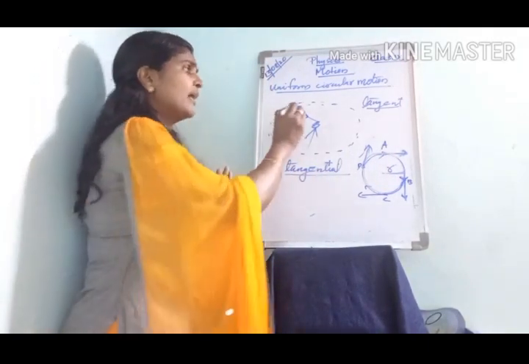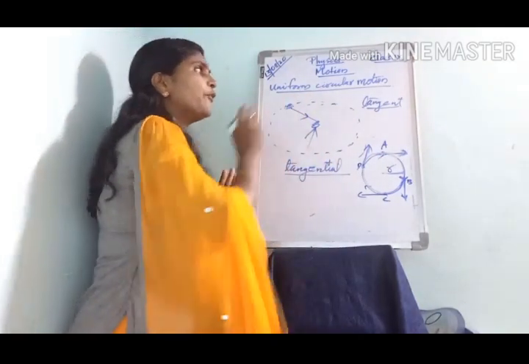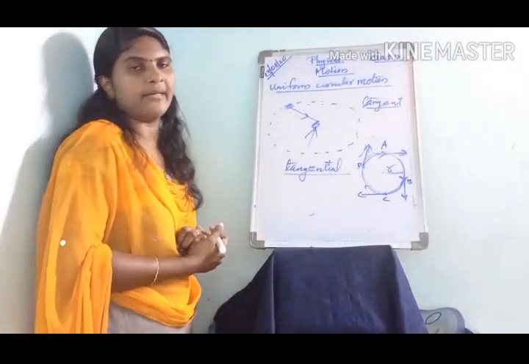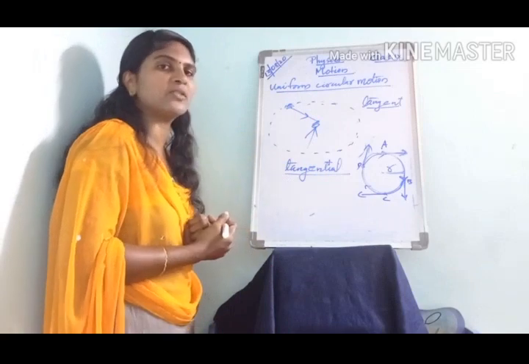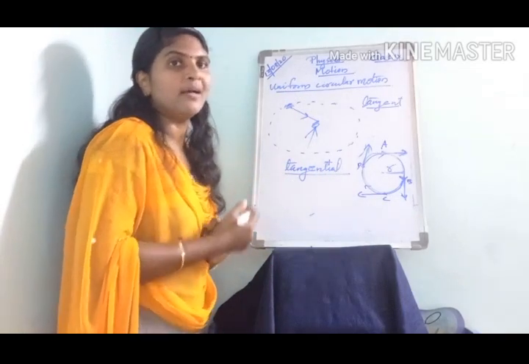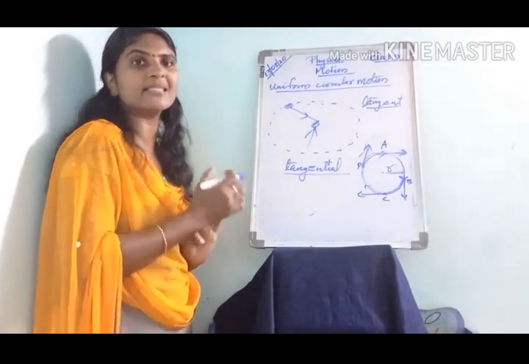Okay, this is the case of uniform circular motion. You can take another example from athletics, the hammer throw and discus throw.